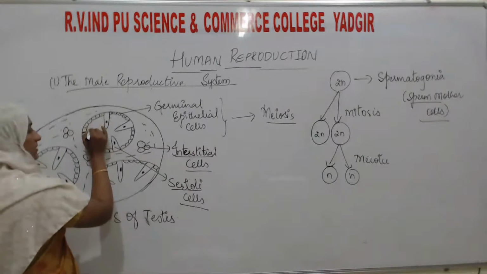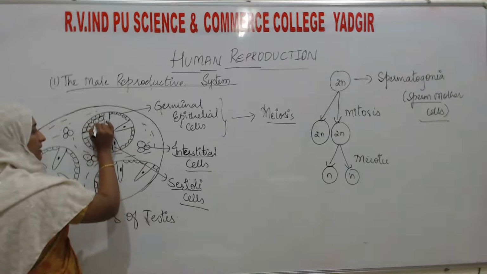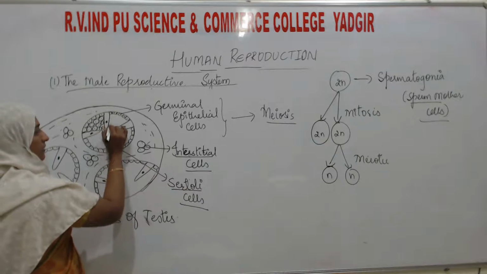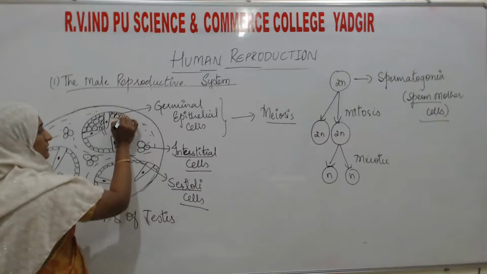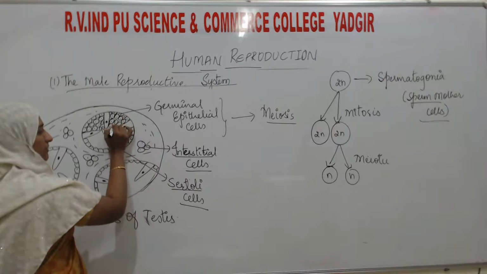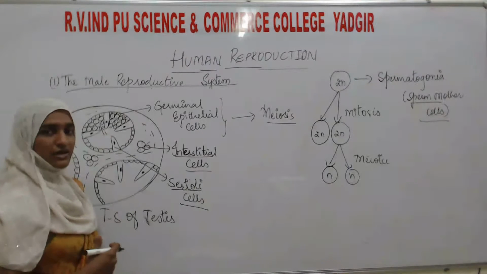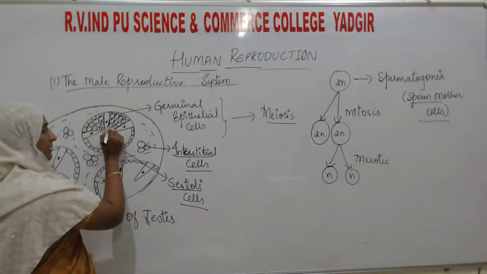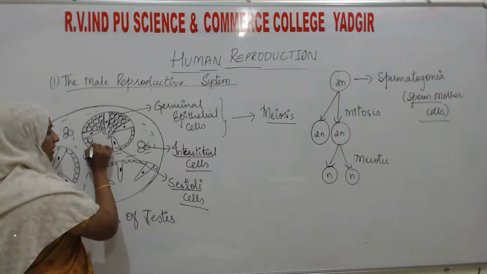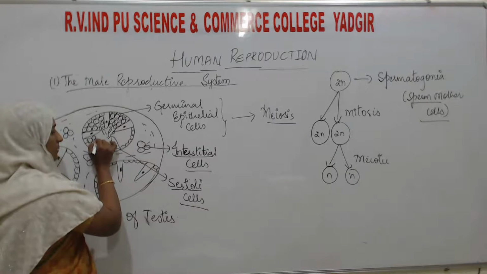Here you see, in this way they are going to divide and form a haploid sperm. The spermatogonia divide and give rise to the primary spermatocyte, then the secondary spermatocyte, then the spermatid. In this way, the sperms are going to form. In what? In the seminiferous tubules.